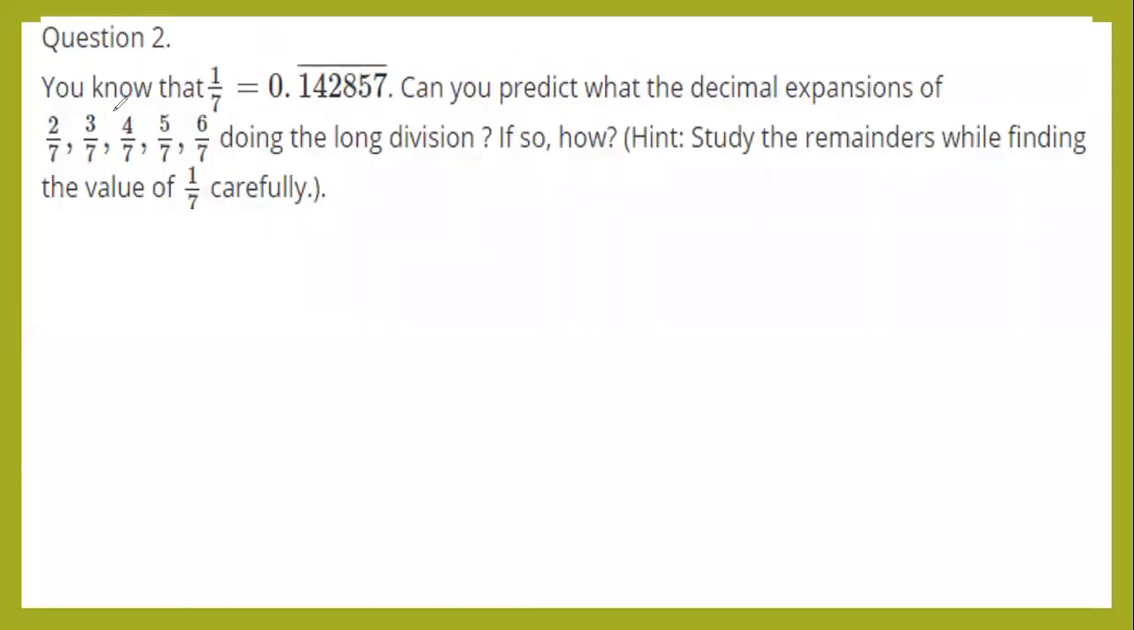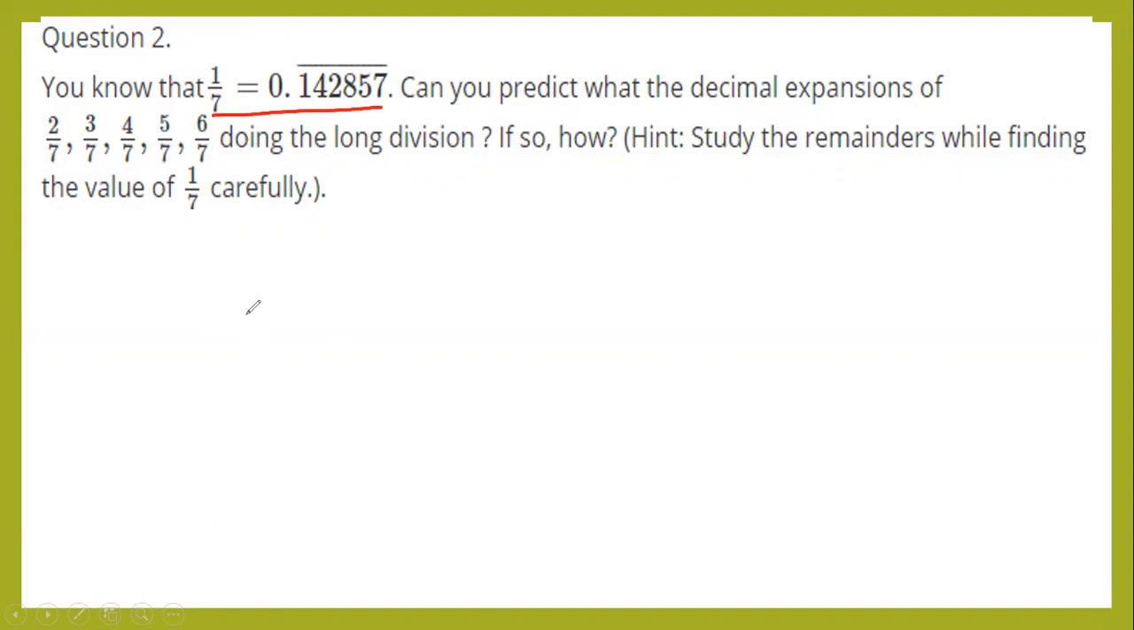Here, second question. You know that 1 by 7 is equal to 0.142857. Can you predict what the decimal expansion of 2 by 7, 3 by 7, 4 by 7, 5 by 7, and 6 by 7 is, doing the long division? If so, how? Hint: study the remainders while finding the value of 1 by 7 carefully.